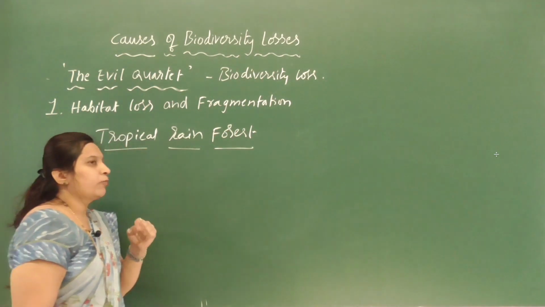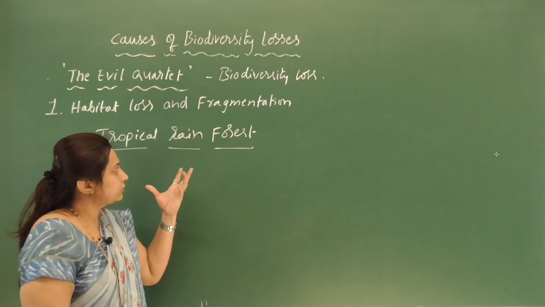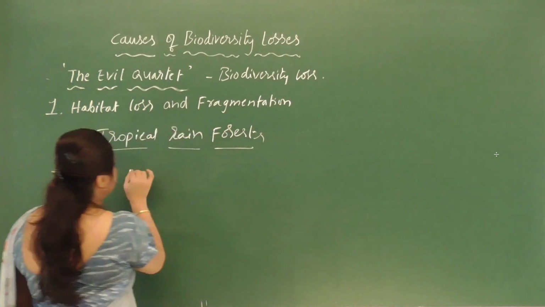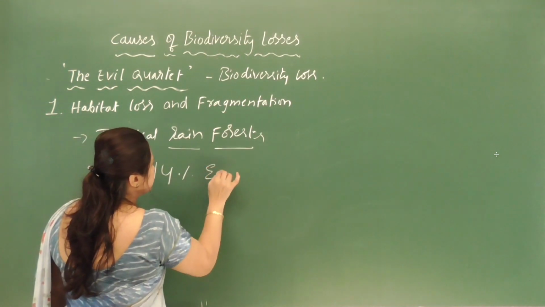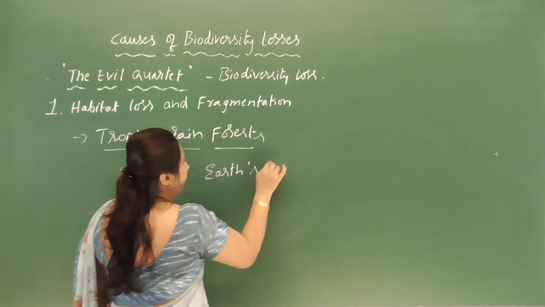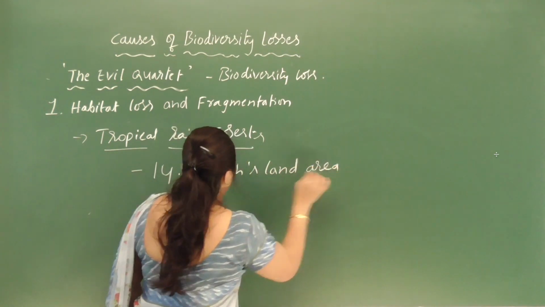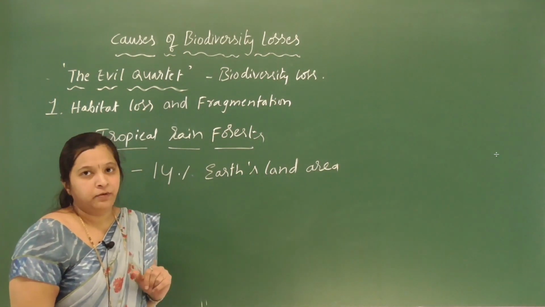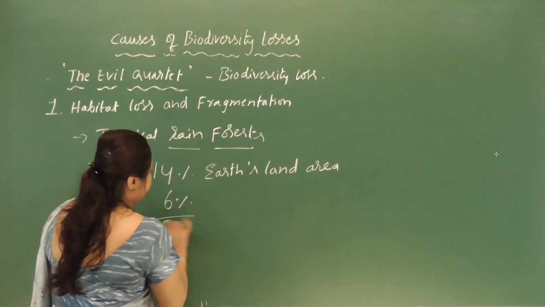Once upon a time, tropical rainforests covered 14% of the Earth's land area, but now it is reduced to 6%.